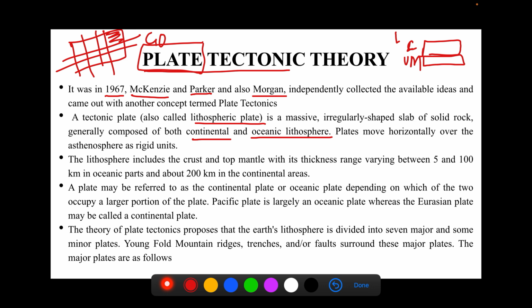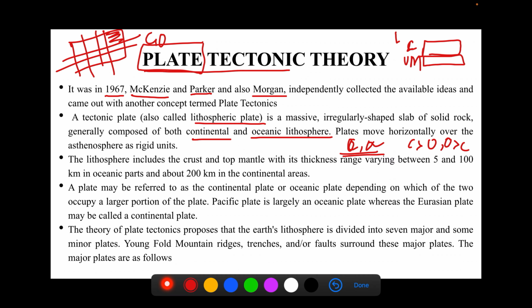A plate can basically be continental or oceanic, but it has elements of both. Now, when it has elements of both, how do we understand which plate is continental and which is termed as oceanic? That basically depends on the quantity. If the continental part is more, or it occupies a larger portion, then it will be termed as a continental plate. And if the oceanic part is more, then it will be termed as an oceanic plate. We will look at this aspect also.